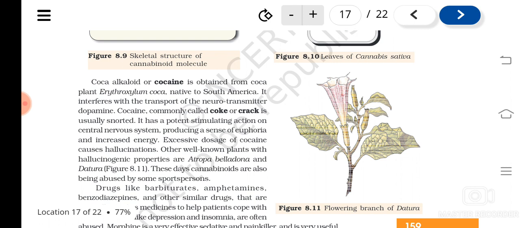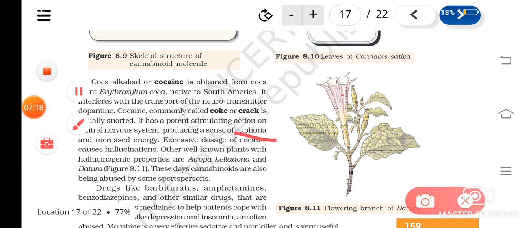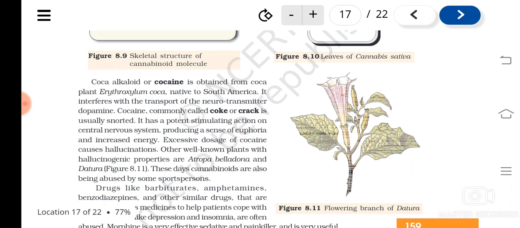It affects by having a stimulating action on the central nervous system, producing a sense of euphoria. Euphoria means the person will feel a kind of energy, suddenly feeling activated. So increased energy and euphoria will be formed due to the consumption of this.